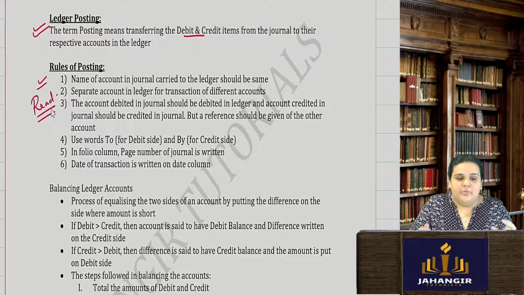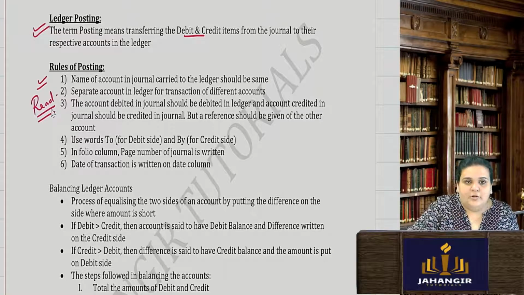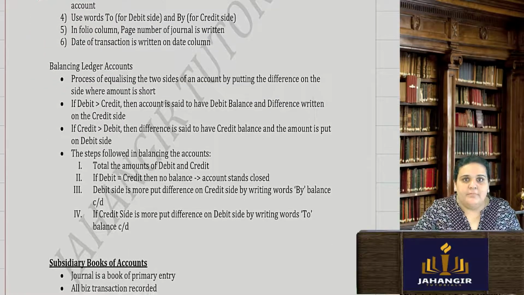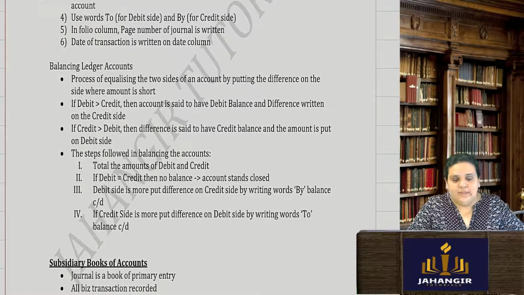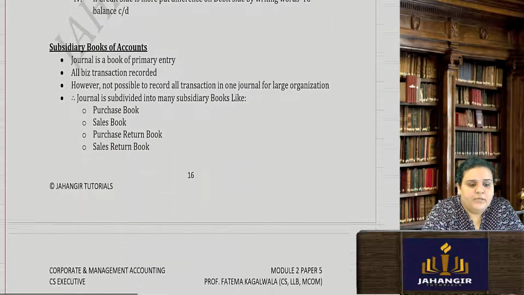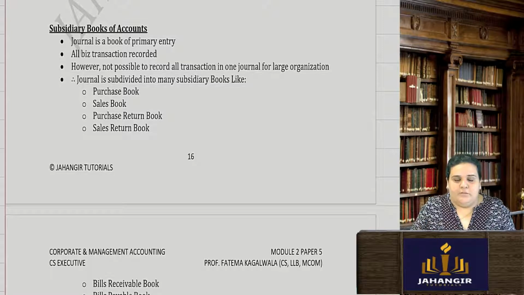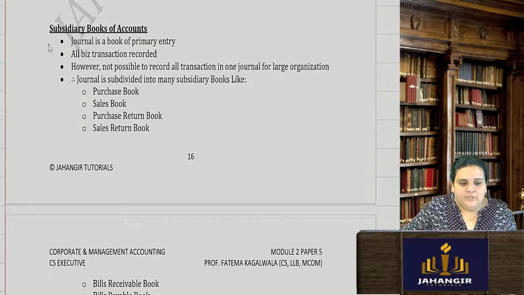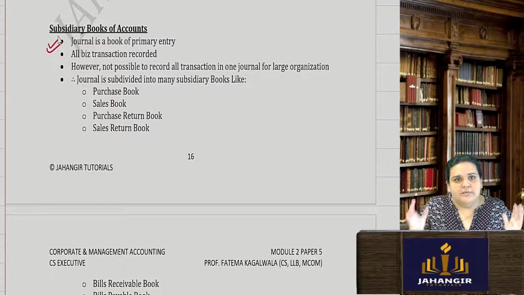It is for you to understand, which I have already taught you by making one ledger. Okay, and we will be making certain ledgers today. We will make one cash account, which is again a ledger. Now we have subsidiary books of accounts. सबसे पहला तो अपना journal entry. When I do a journal entry, my journal book is my primary book. Without that, I cannot move forward. All the business transactions get recorded.